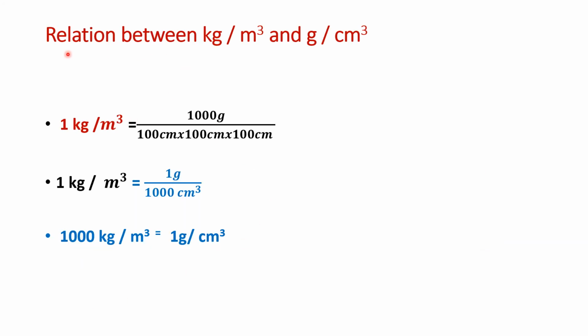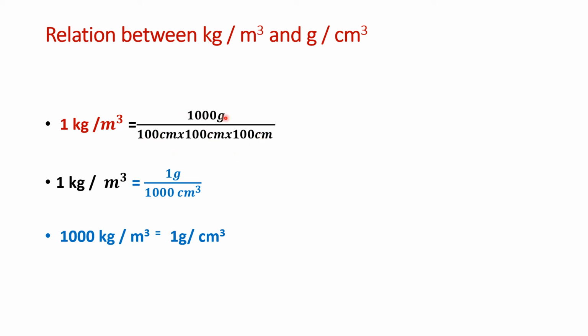Then you have to find the relationship between kilogram per meter cube and gram per centimeter cube. Now 1 kilogram per meter cube is, you have to convert kilogram into gram. So 1 kilogram means 1000 gram. And meter cube means meter into meter into meter. So 1 meter is 100 centimeter into 100 centimeter into 100 centimeter.